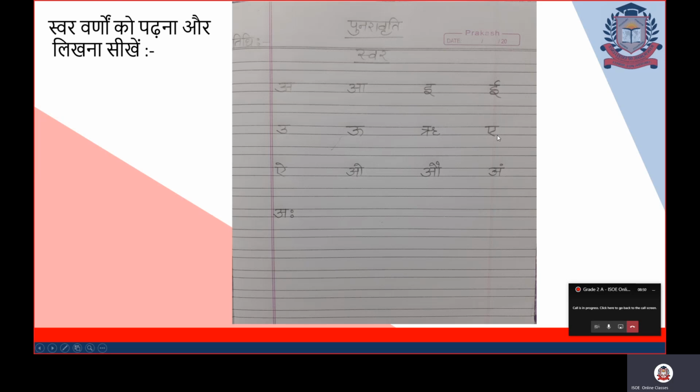Again two finger gap. A. Next one you will write just below u. I. Again two finger gap. O. Again the gap. Write au. Again two finger gap. Write ang. And write aha just below I.